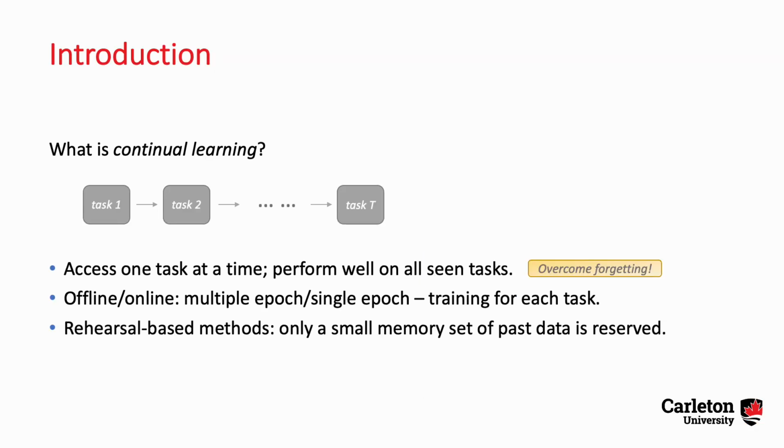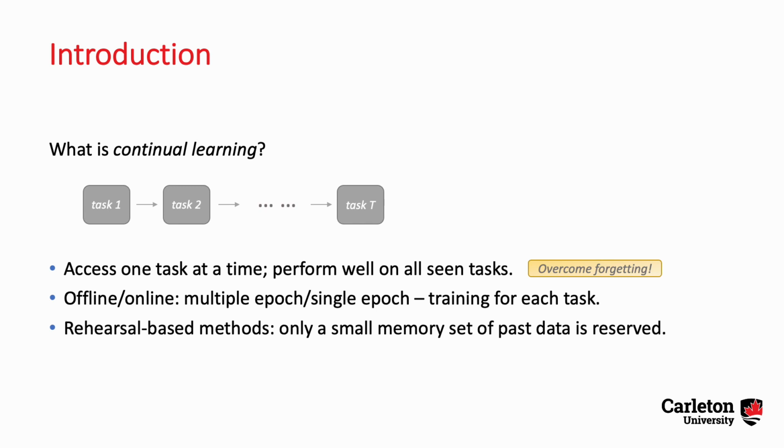So what is continual learning? The model learns a sequence of tasks one by one and is expected to perform well on all learned tasks. The model can only access and be trained on one task at a time. And so the point is the model has to overcome forgetting on previously learned tasks.